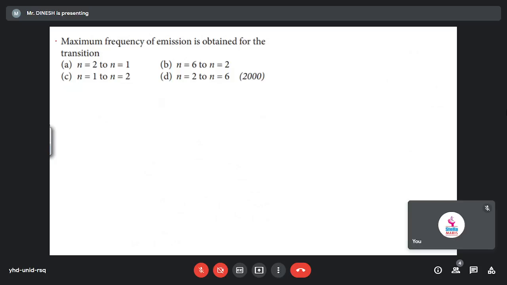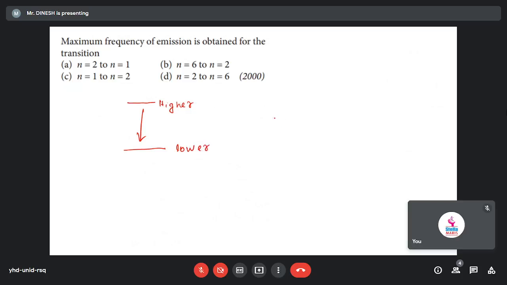For emission, when electron will jump from higher energy level to lower energy level. Emission means electron will jump from higher to lower. Many times I told you, higher to lower.